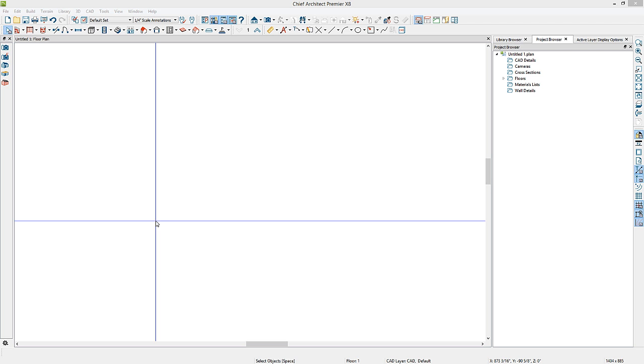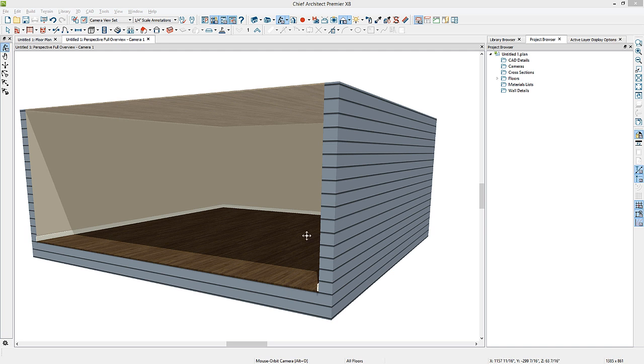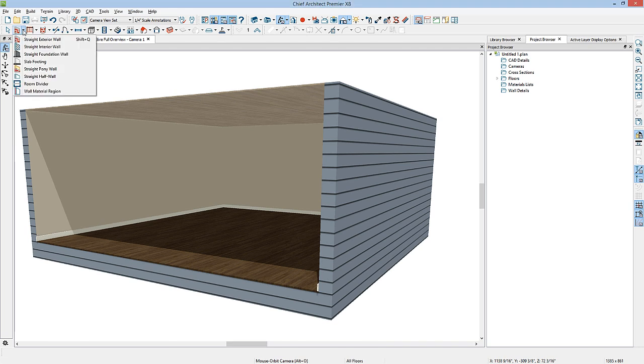Once you have all of the critical defaults set up for your plan, you'll want to set up defaults for how your plan and your design will look. So far, in our room defaults, we've set up the floor structure and the floor finish, the ceiling structure and the ceiling finish. In the floor defaults, for the first floor level, we set up the ceiling height. Now we'll take a look at wall types, and in our defaults, we'll assign a wall type for each of these wall tools.